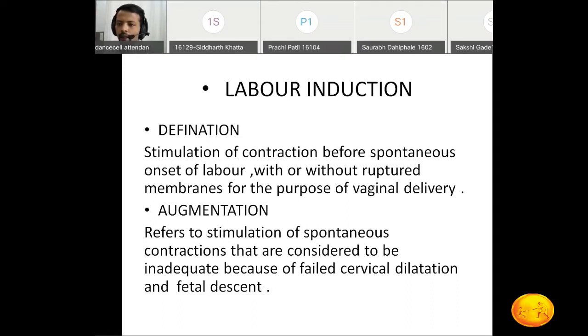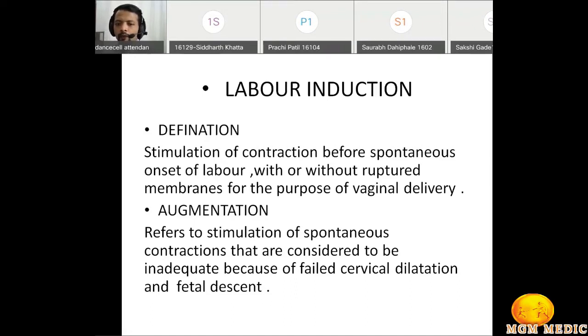That patient is not having any contractions, but we are stimulating her contractions before her spontaneous onset of labor. That is called the induction of labor.